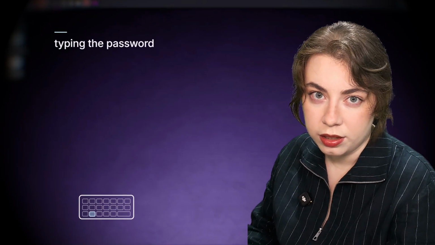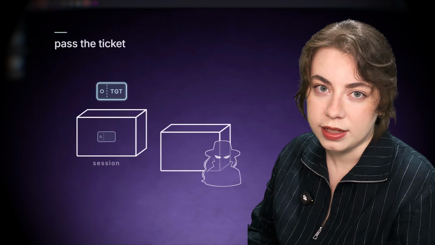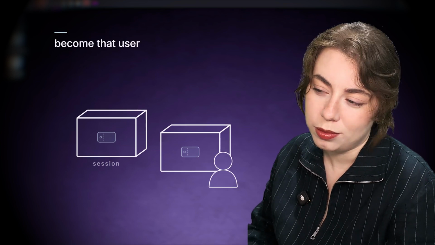Last time we requested tickets for users and cracked them offline. But tickets don't only get requested on demand, they can be cached, so a user can re-authenticate without typing their password every time. And if a ticket is cached, it can be extracted. That's harvesting. And you can take this ticket and pass it to your own session and become that user. That's pass the ticket. But we'll get there. Let's jump into the lab.